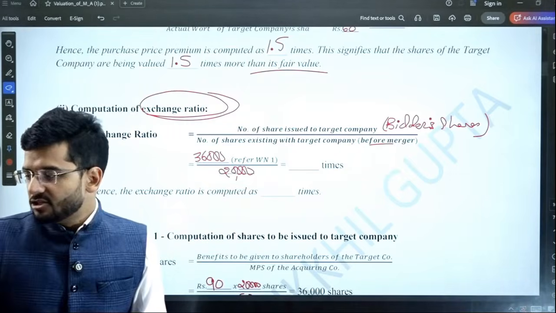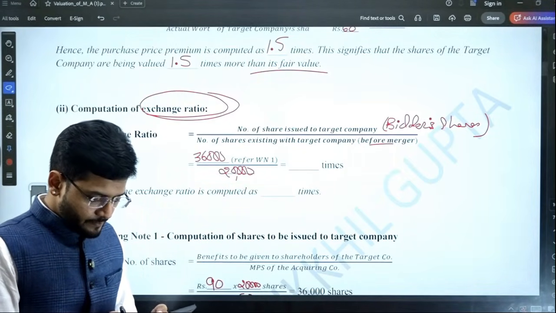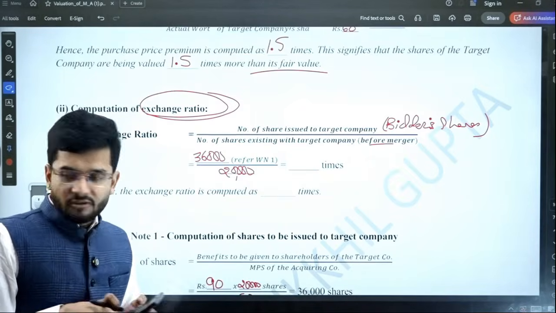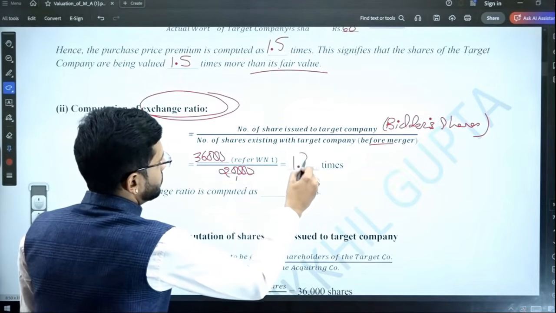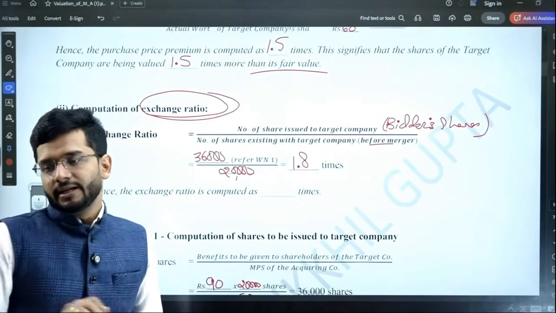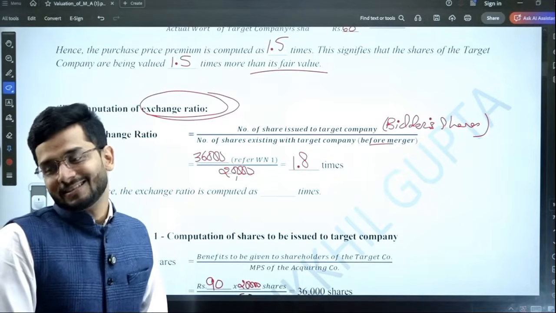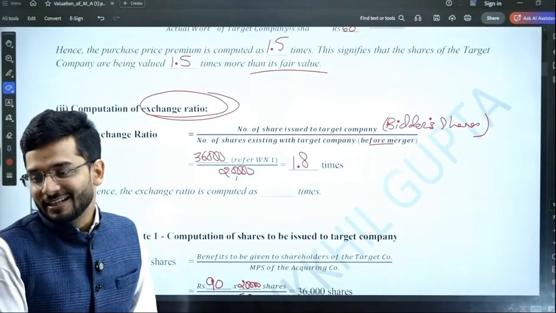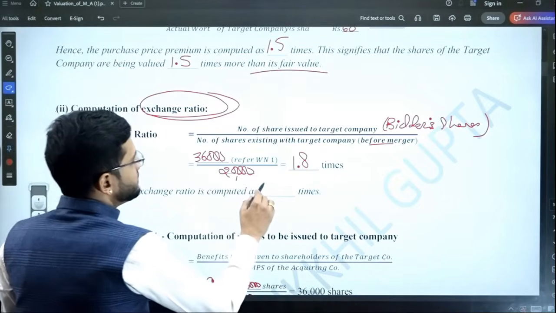20,000 is its existing shareholding. So 36,000 divided by 20,000 gives me a figure of 1.8 times. So the swap ratio is 1.8 times. No, 60 divided by 90 is the wrong answer. It is not 0.667. It is 1.8 times. So the exchange ratio is 1.8 times.